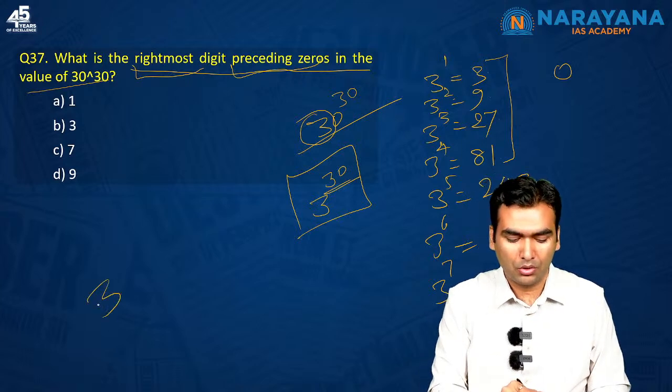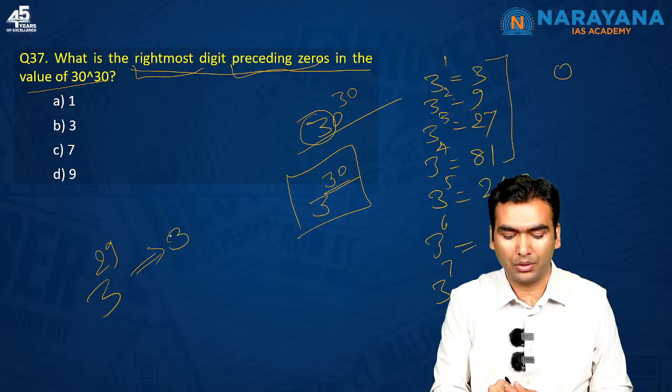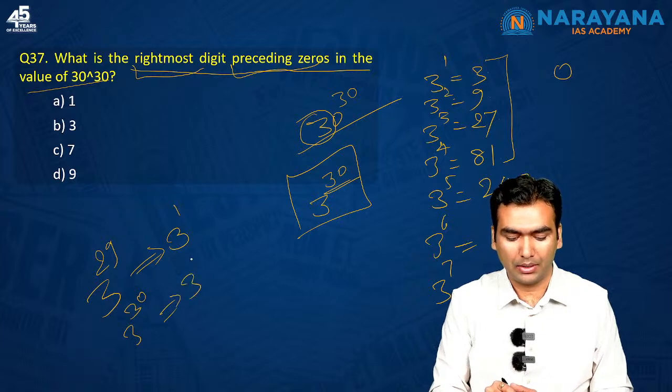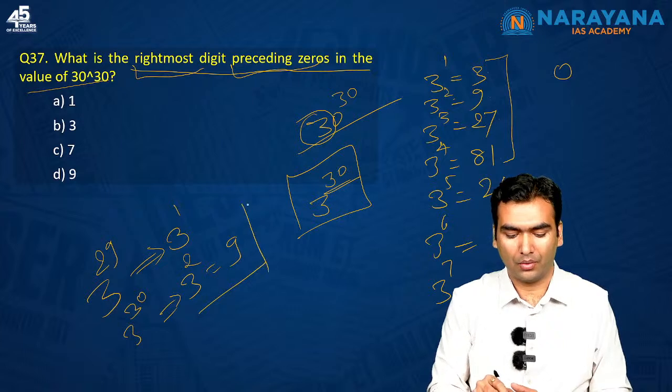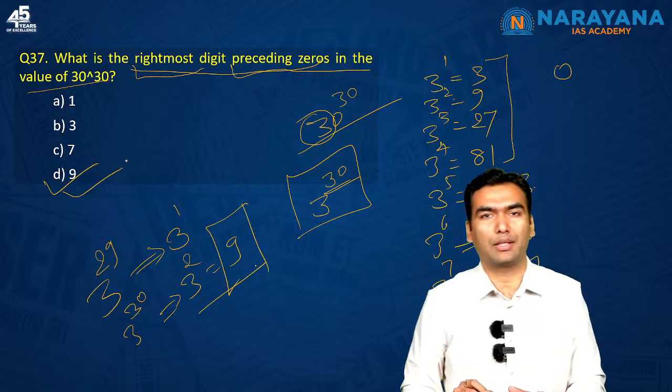So 3 raised to the power 29 would have the same number at its unit digit as 3 raised to the power 1. 3 raised to the power 30 will have the same number at its unit digit as 3 raised to the power 2, which is 9. So our answer would be 9, as Manoj has rightly pointed out.